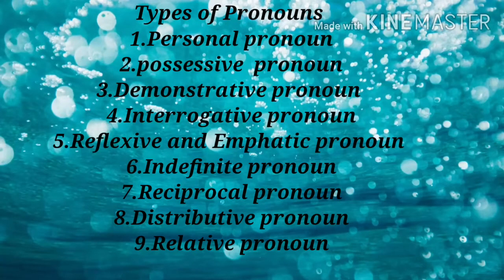Now we will turn towards the one by one definition and their examples of pronouns. In the types of pronouns there are 9 types: personal pronoun, possessive pronoun, demonstrative pronoun, interrogative pronoun, reflexive and emphatic pronoun, indefinite pronoun, reciprocal pronouns, distributive pronouns and relative pronouns. So these pronouns are distributed in 9 types.